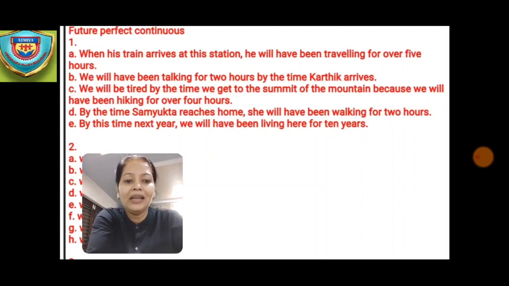Now the next one, by the time Samyukta reaches home, she will have been walking for 2 hours. So you have to underline will have been walking. Now the next one, by this time next year, we will have been living here for 10 years. So you are going to underline will have been living. So this is the answer for the E question.